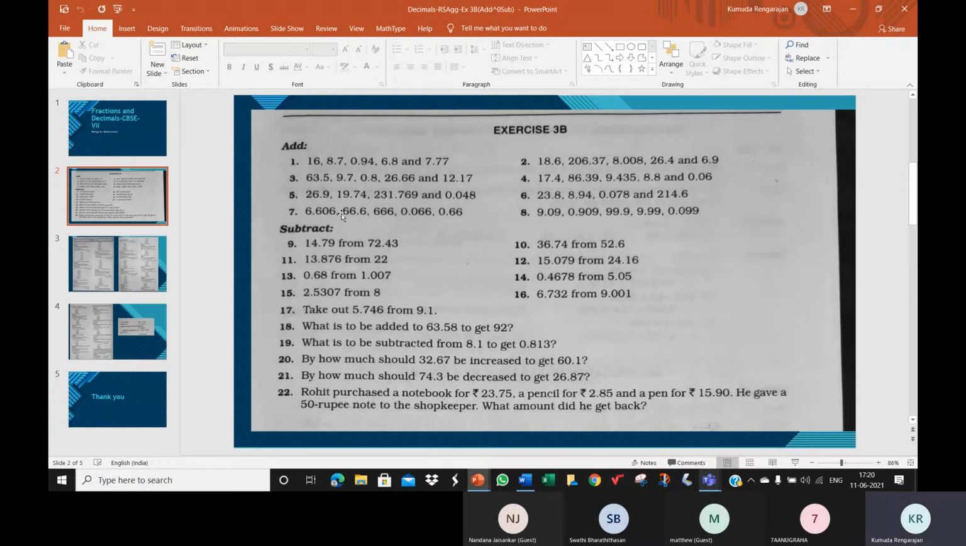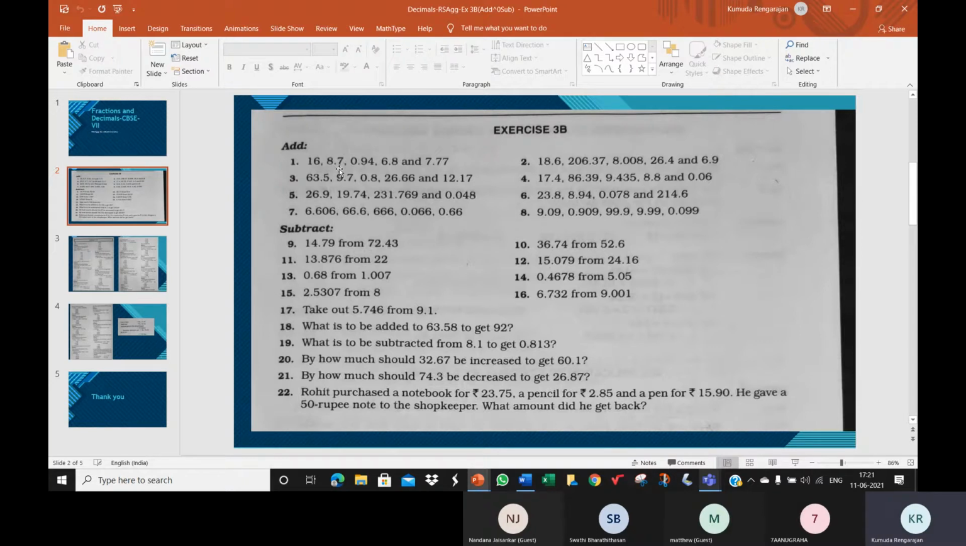All right, children, let's see how to add decimals. In order to add or subtract decimals, we need to convert the given decimals to like decimals. If they are already like decimals, fine. If they are not, we need to first convert them to like decimals and then add or subtract. Now see the first one: add 16, 8.7, 0.94, 6.8 and 7.77. You see that they are not like decimals.